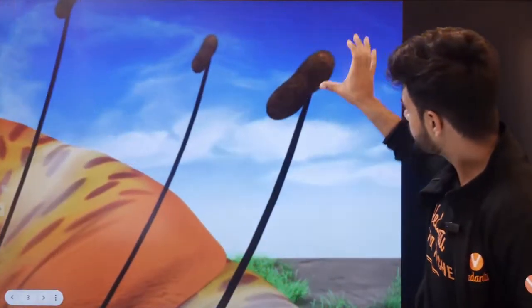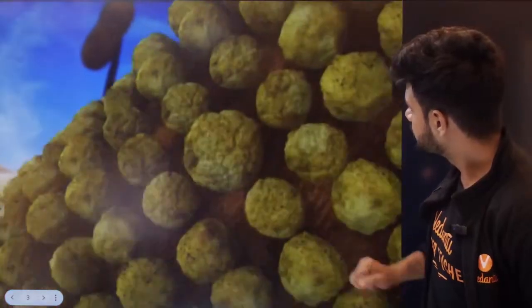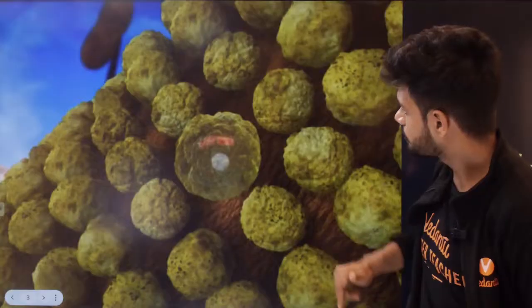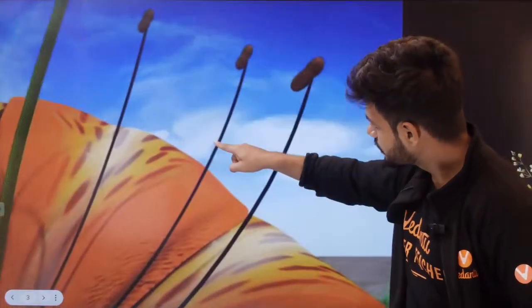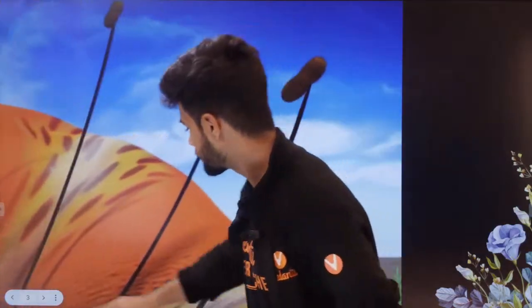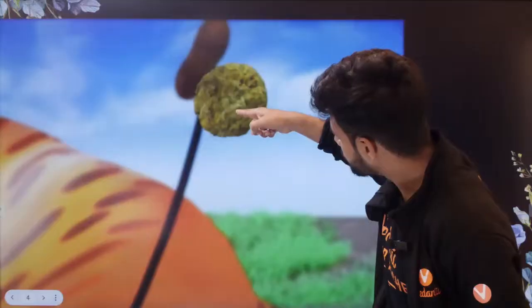This is your anther. Here we have pollen grain. Pollen grain is released from here. The pollen grain has a generative cell and a vegetative cell. The generative cell divides into two male gametes. Now the pollen grain will go.